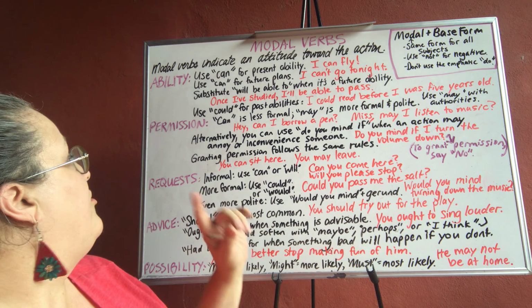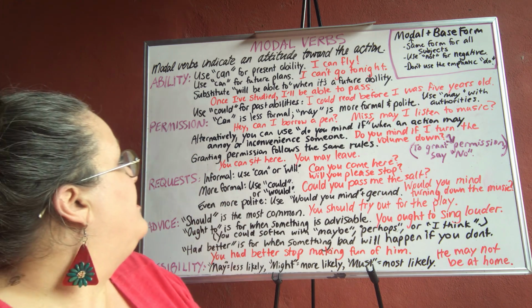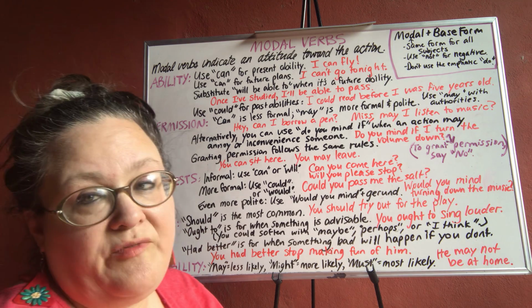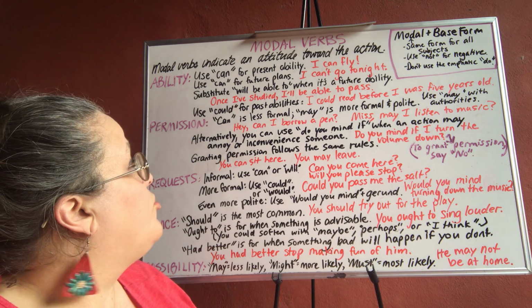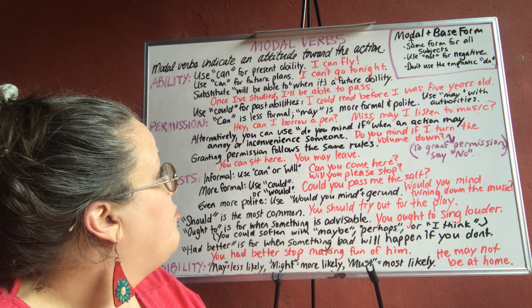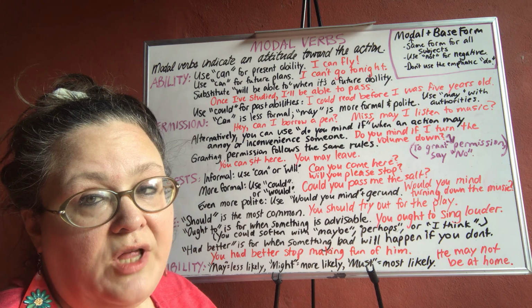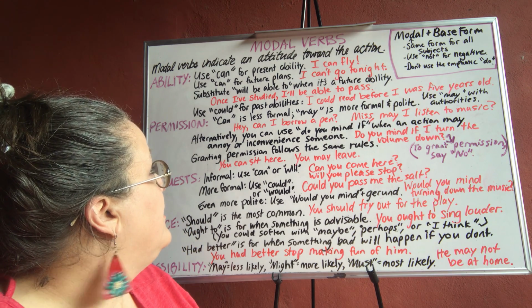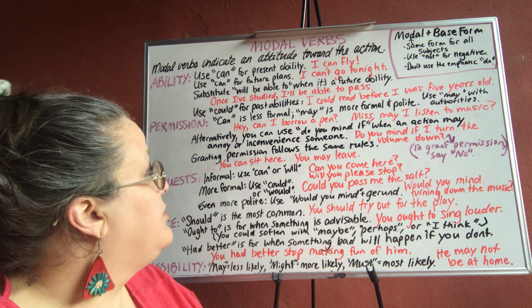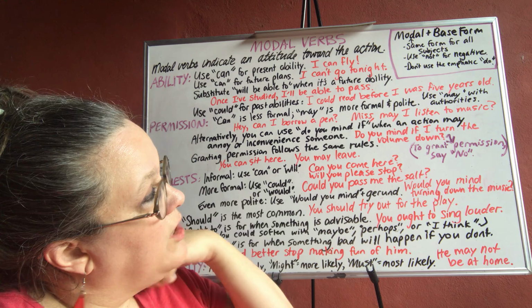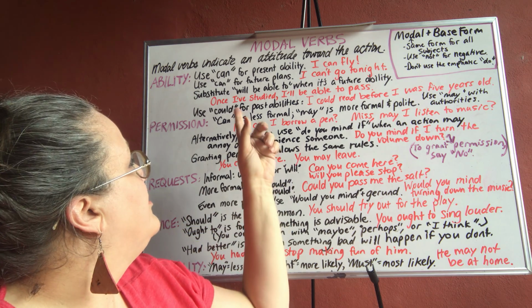We're going to talk about five modes in the modal verbs. One is the mode of ability. For ability, we use can the most often, and it's for present ability. I can fly. She can write her name, like that. You can use can for future plans. And this is a negative one, where I use the not for the negative.